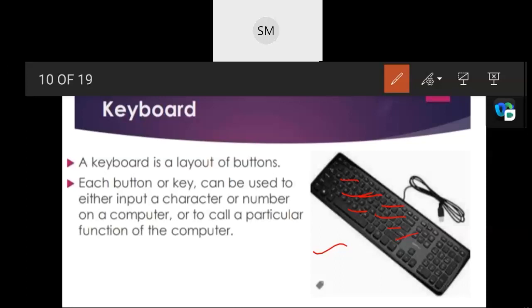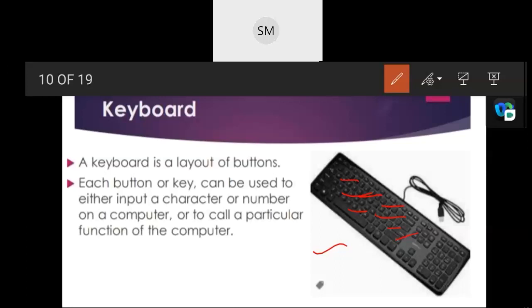What is the main function of that? A computer keyboard allows a person to type letters, numbers, and other symbols. These are called characters, entered into a computer. So it is one of the most used input devices for computer. Using a keyboard to enter lots of data is called typing. For what purpose do we use that one? For typing purpose, isn't it?